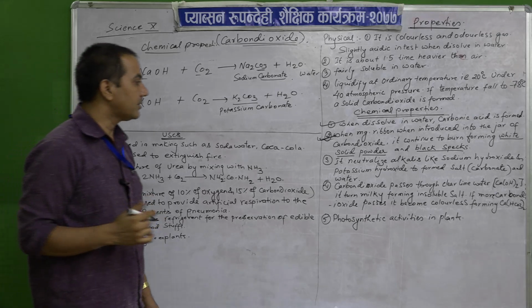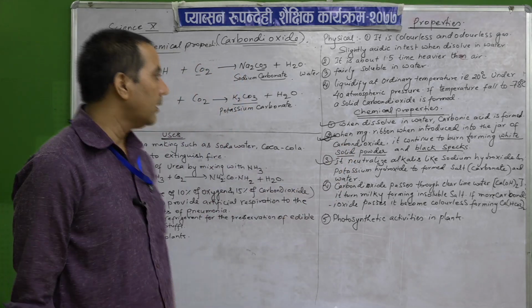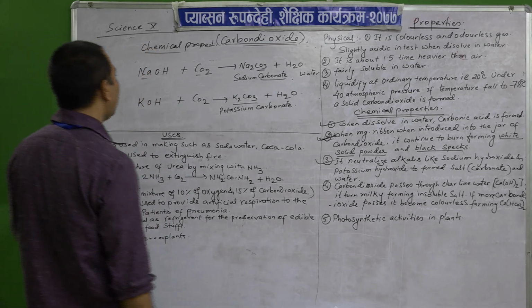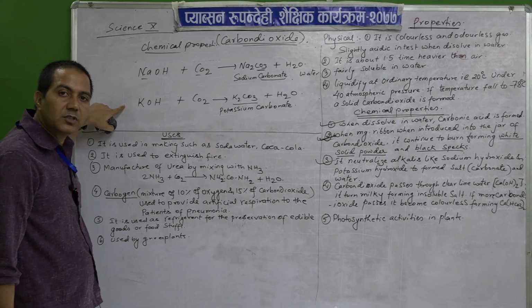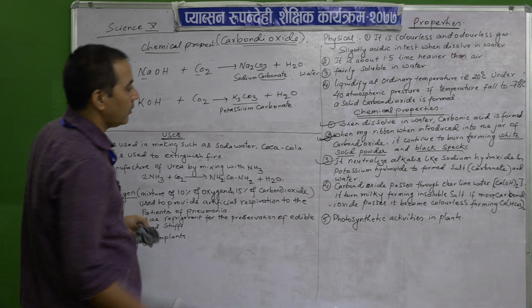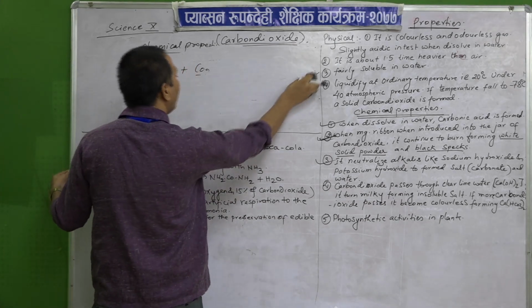So, in another reaction we come to know that it neutralizes the alkalis. It neutralizes alkalis like sodium hydroxide and potassium hydroxide to form salt and water. Good. Now, let us move to the next chemical reaction.